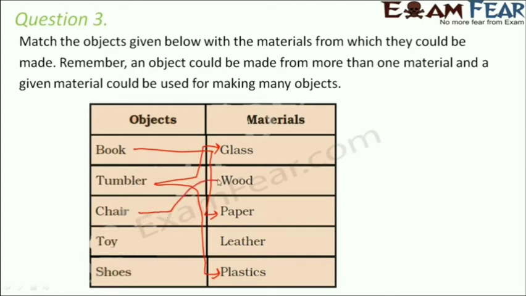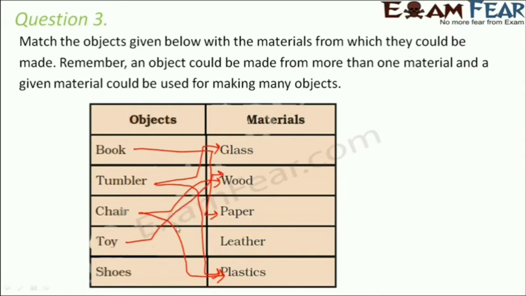You think of a chair. A chair can be a wooden chair. A chair can also be a plastic chair. Now see, how am I deciding this? The basic thing behind it is the properties of these materials. So you cannot have a glass chair because glass is fragile. It will break very easily. Think of a toy.